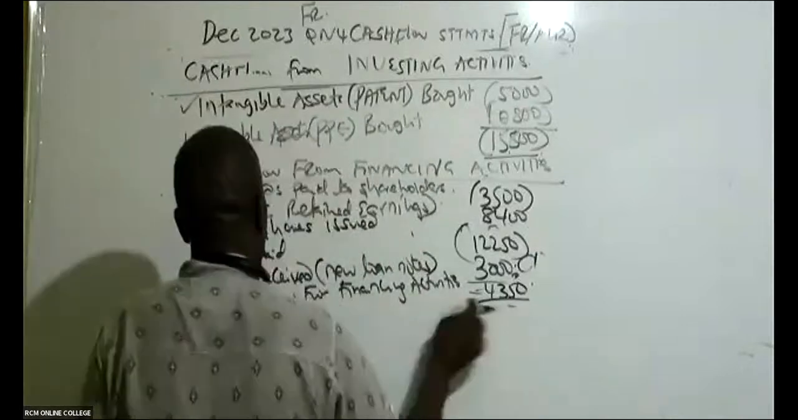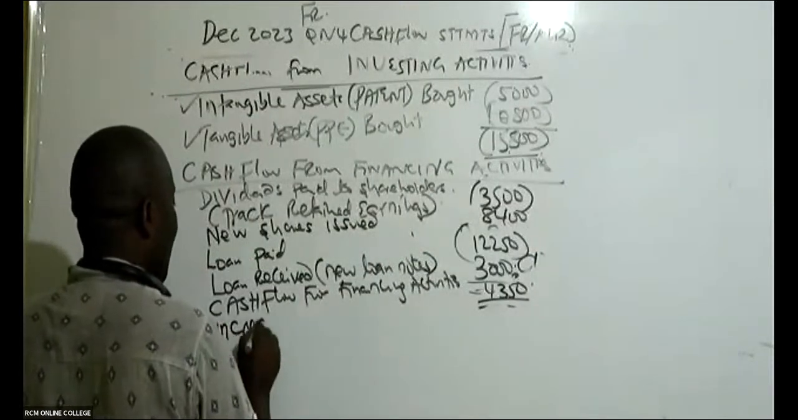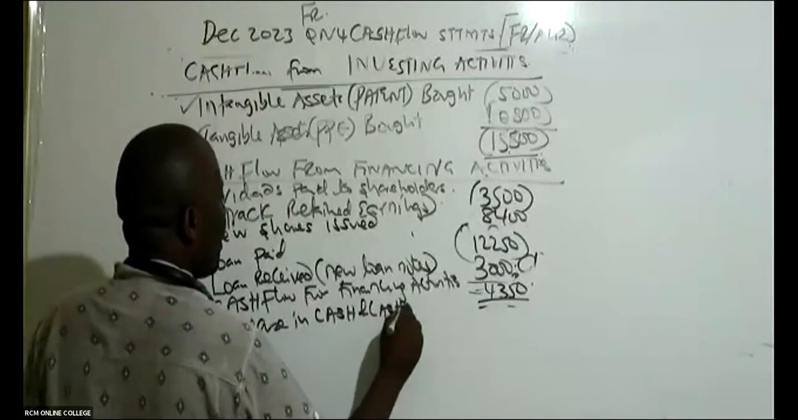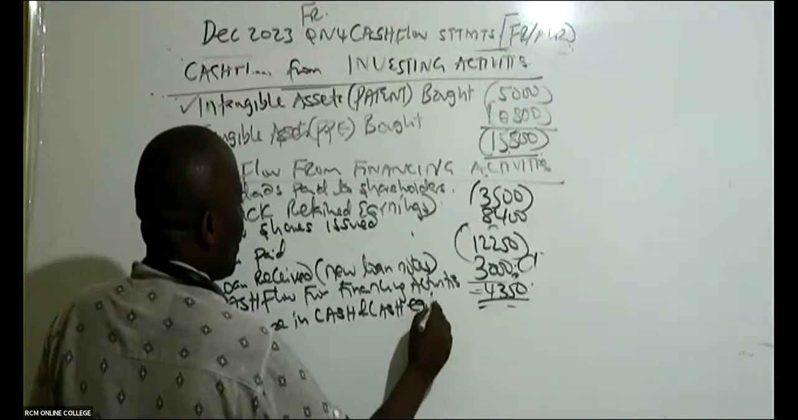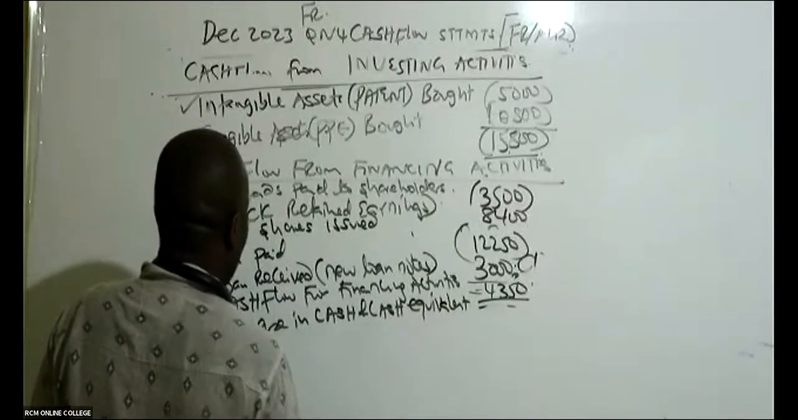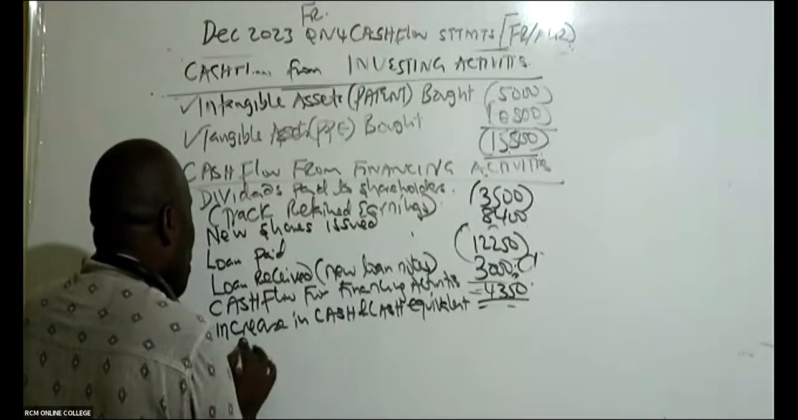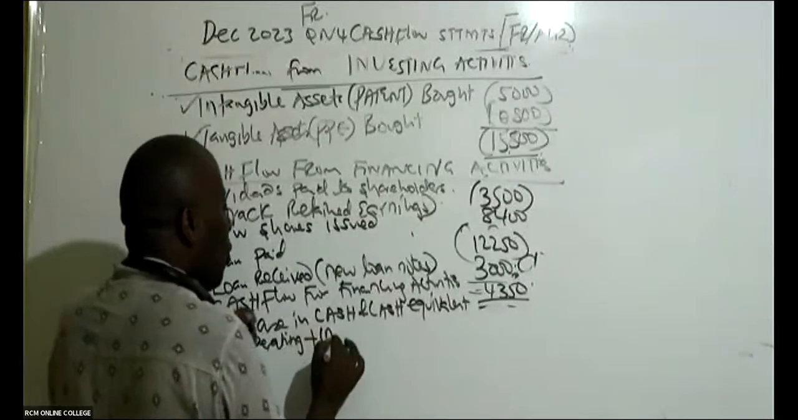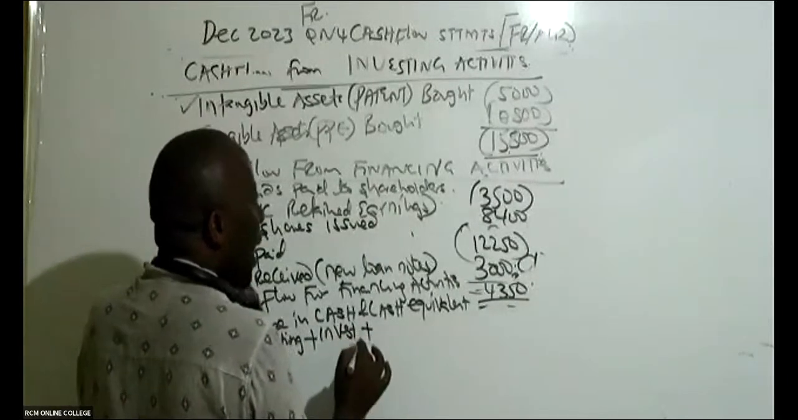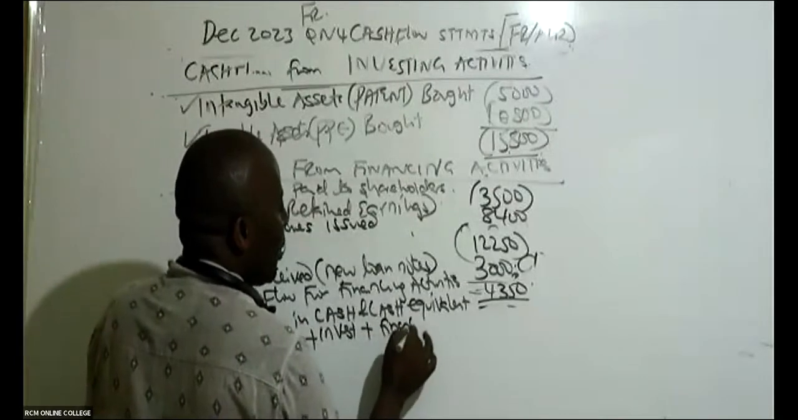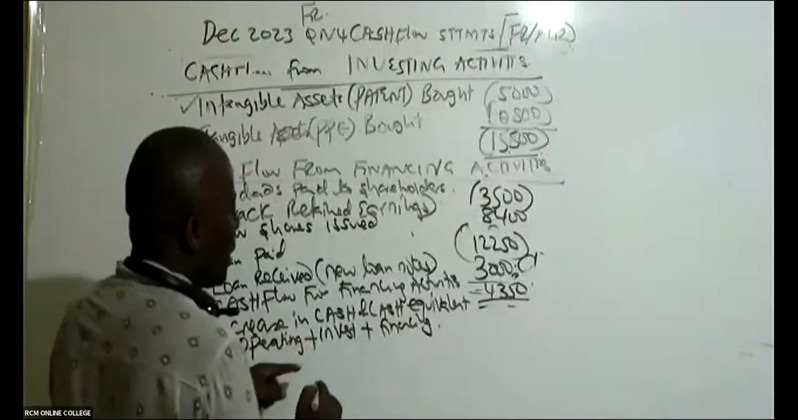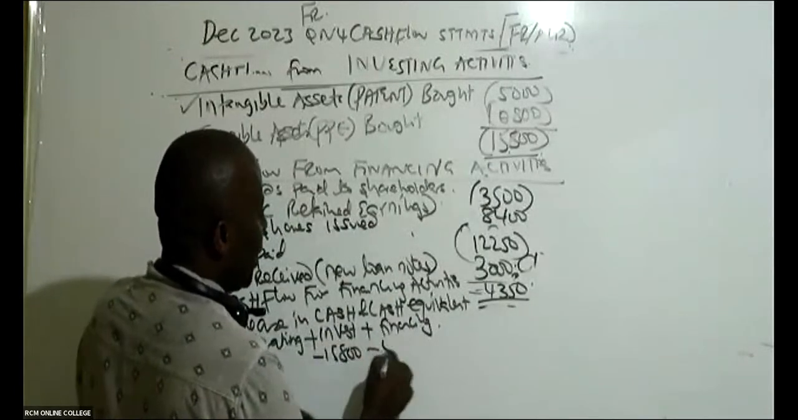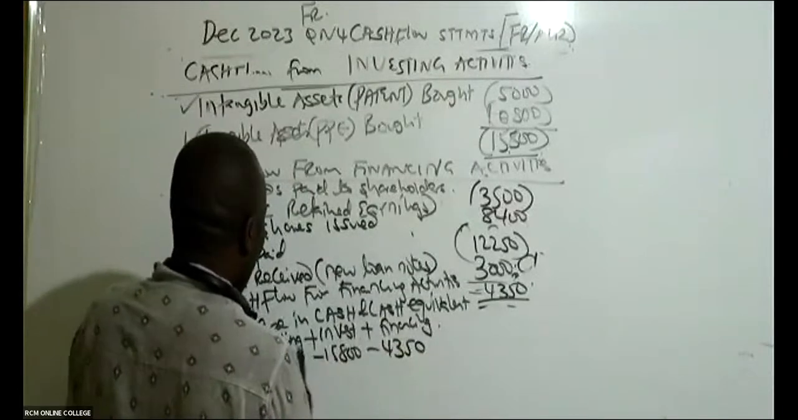So come here and they give us increase in cash and the cash equivalents. So here you take operating plus cash flow from investing plus cash flow from financing. You add the three. I can see investing is minus 15,800. I can see financing is minus 4350, but for sure I've forgotten operating.